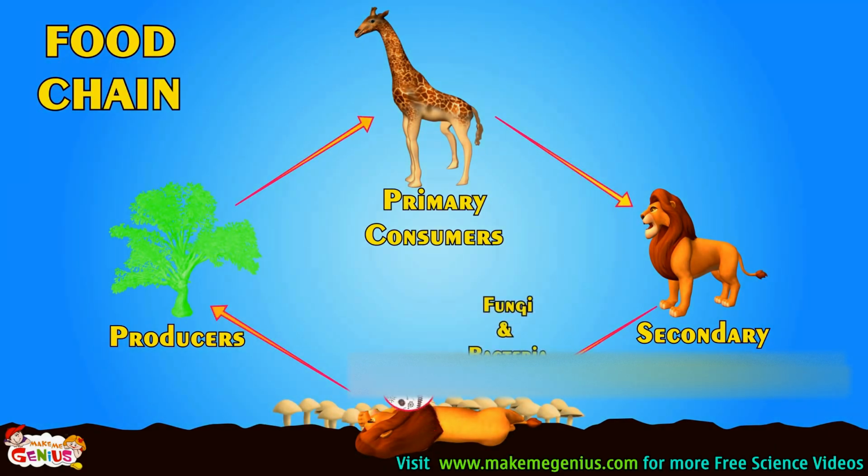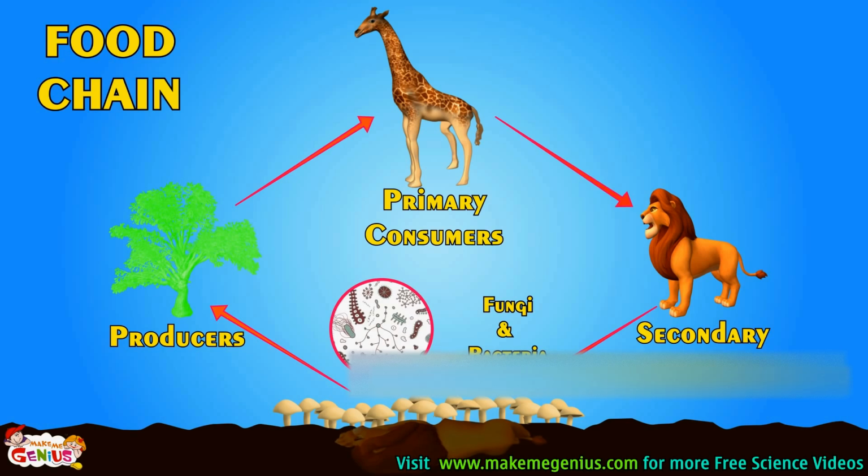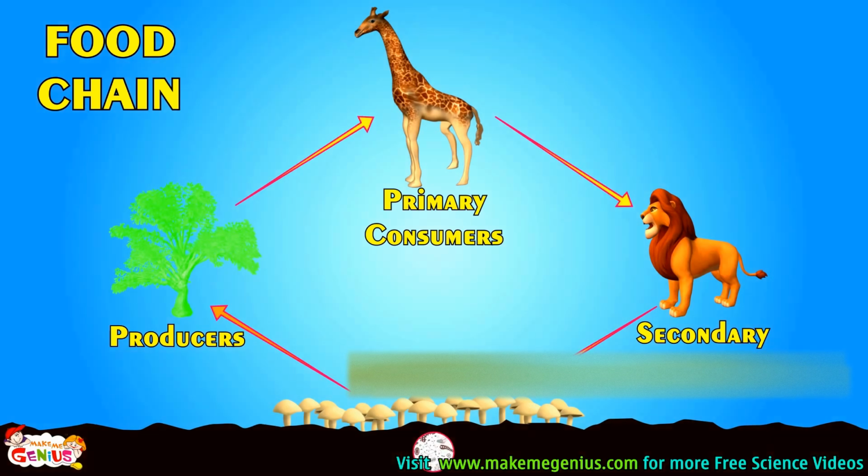Now, there is one more part of this food chain. These are fungi and bacteria in soil. When animals die, these fungi and bacteria in soil decompose their dead bodies. They become nutrients. These nutrients again are used by plants to make food. See here, when the lion dies, its body is decomposed in soil by bacteria and fungi, and it turns into nutrients. Then, these are again used by plants. These fungi and bacteria are called decomposers. Decomposers are an important part of the food chain.